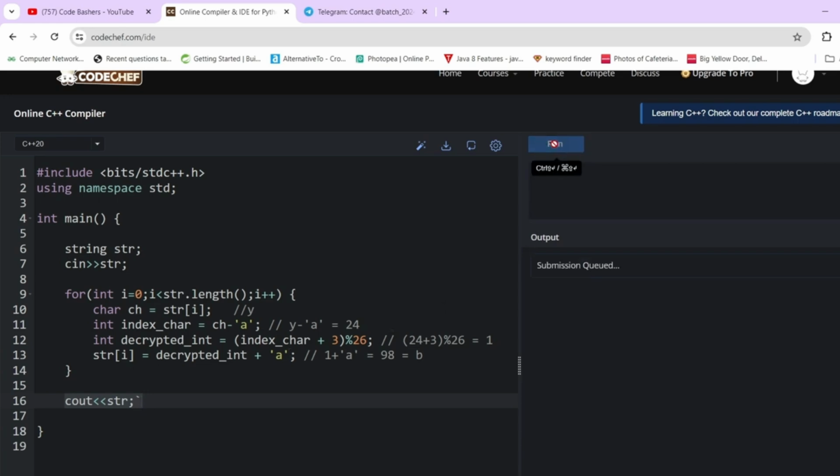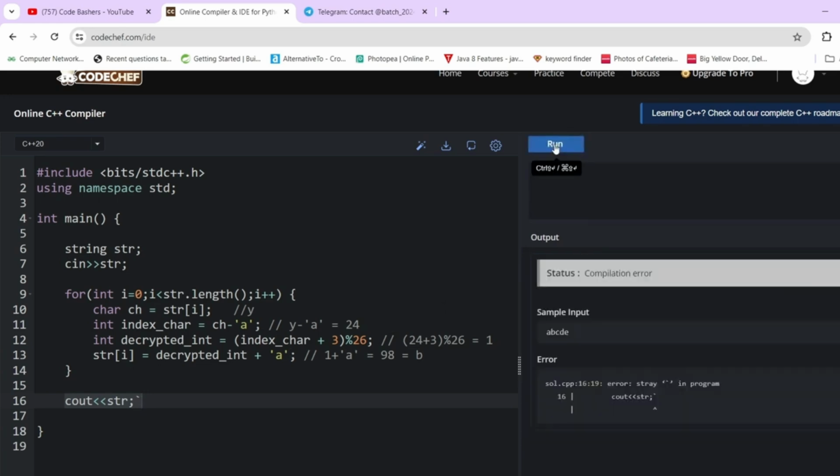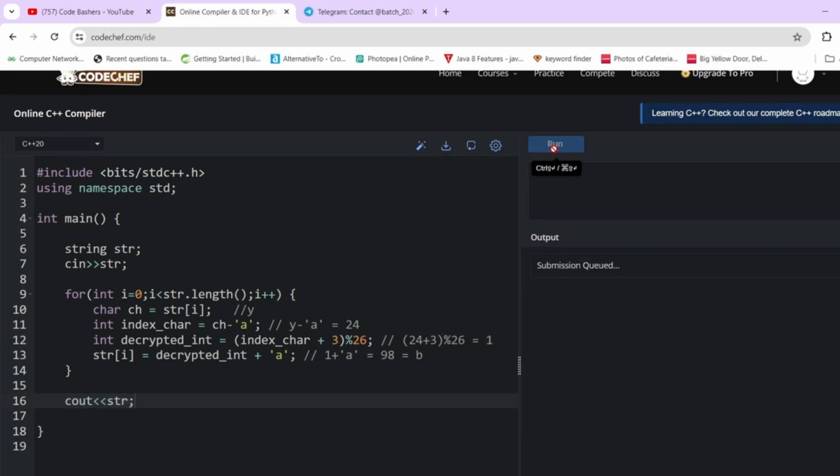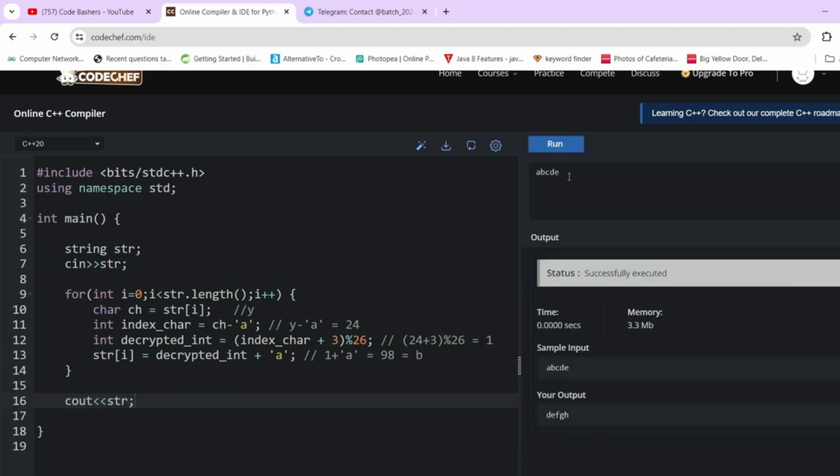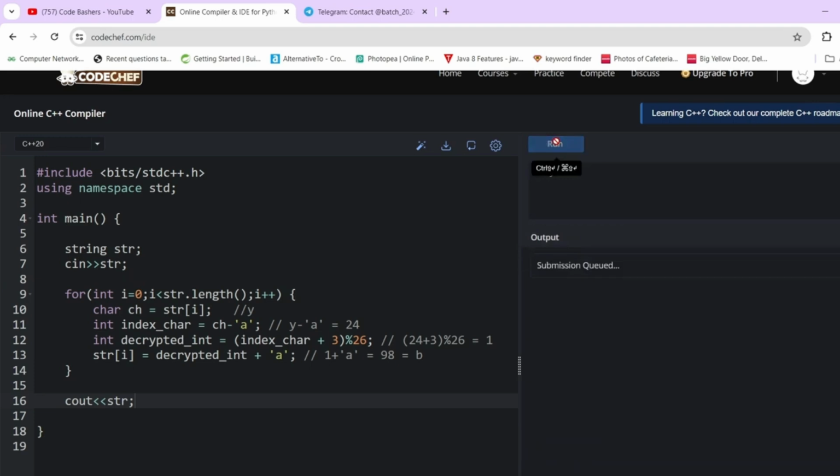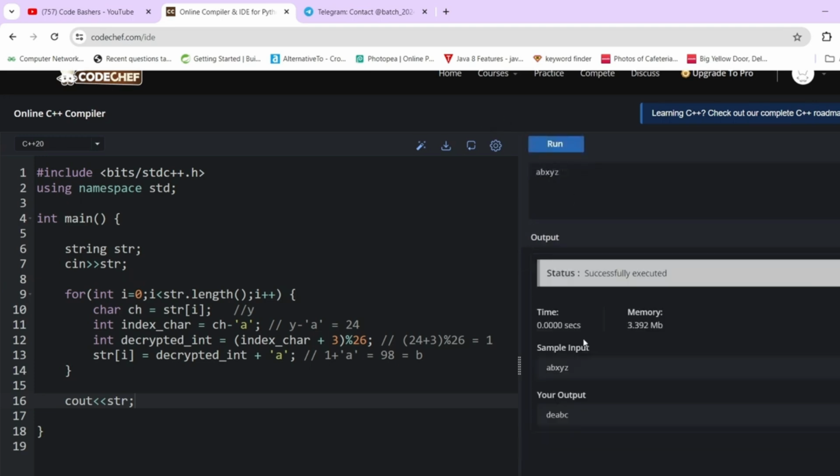Let me show you and run it. I hope I have tried to explain everything in detail. If you still have any doubts, you can write in the comment section. Let's run it. It should give us the correct output. So abcde is converted into defgh, that is correct. And if I give abxyz, it should be converted into DEABC. Yeah, correct. So this code will pass every test case.